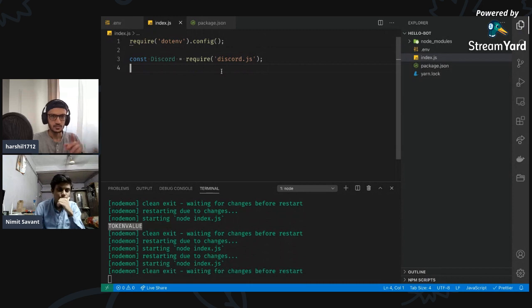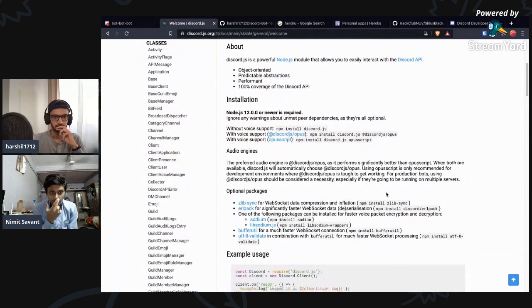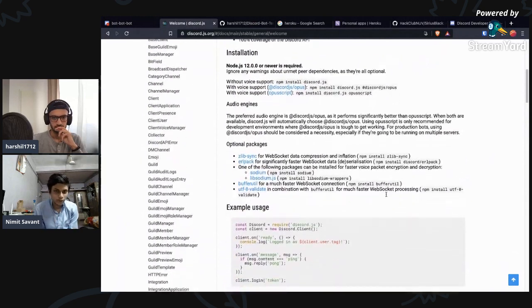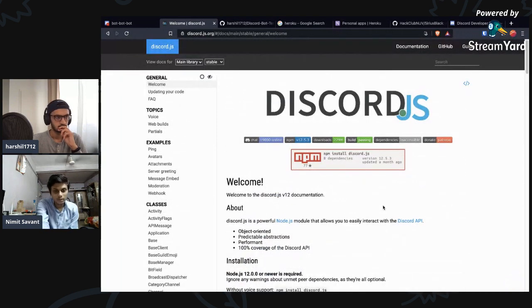All right. What's next? Let's switch to Discord's documentation. Discord.js has a way of putting its documentation out there. So there are a lot of classes that we're gonna directly use in our bot.